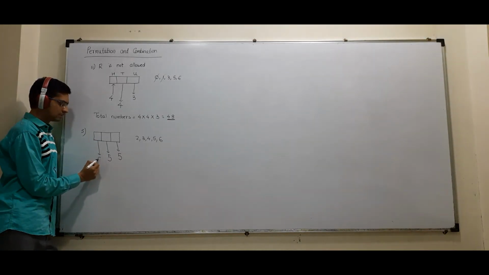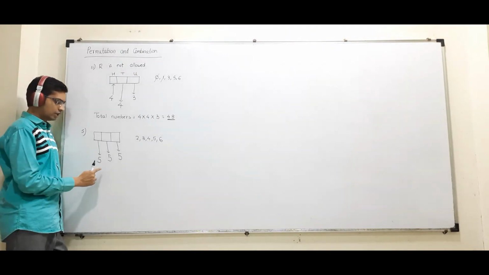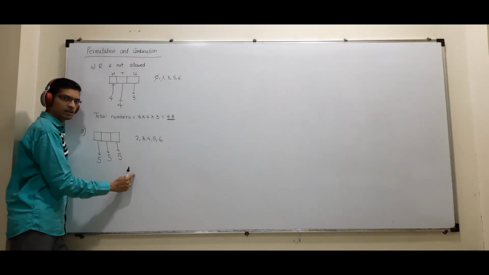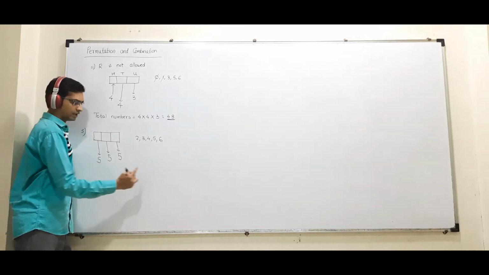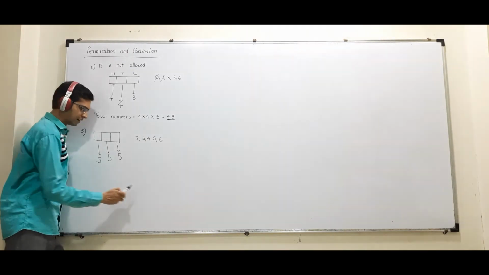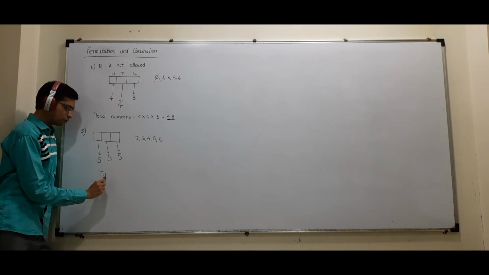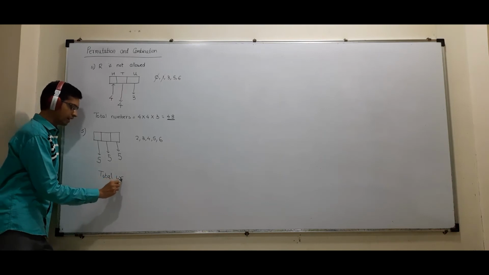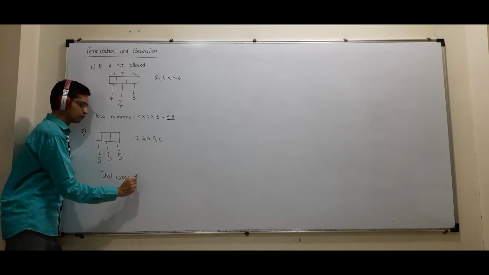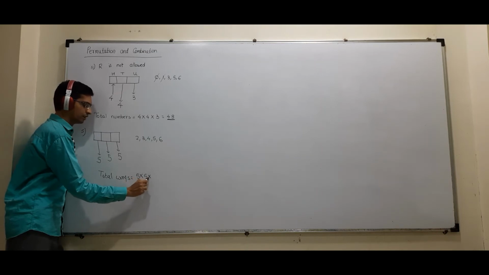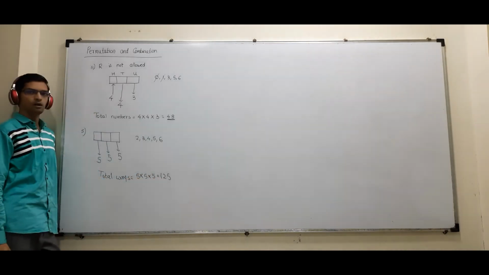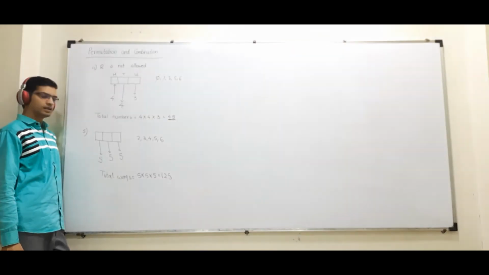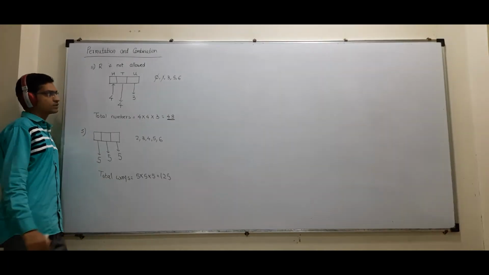This also has 5. Units place can be filled in 5 ways, tens place in 5 ways, hundreds place in 5 ways. Therefore, total ways is equal to 5 into 5 into 5. That is 125 numbers you will form. How many numbers will form? 125.